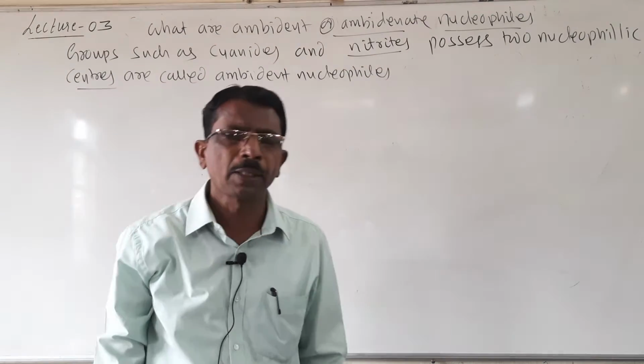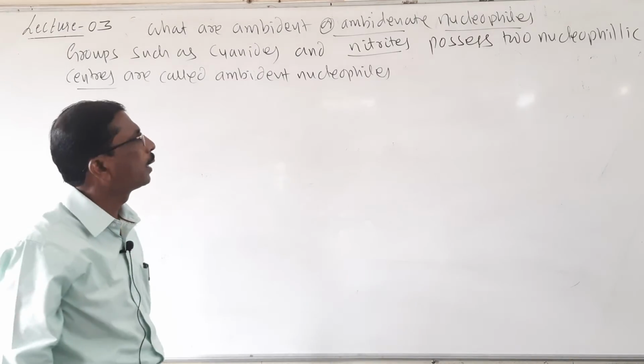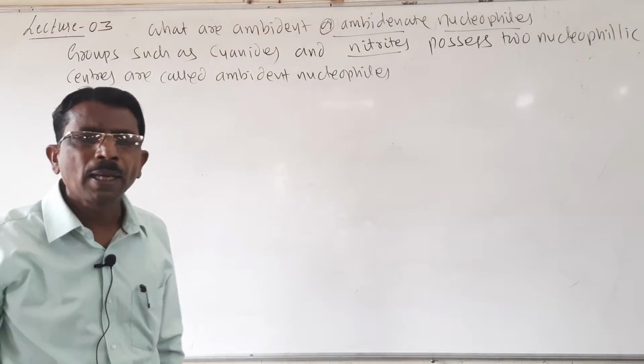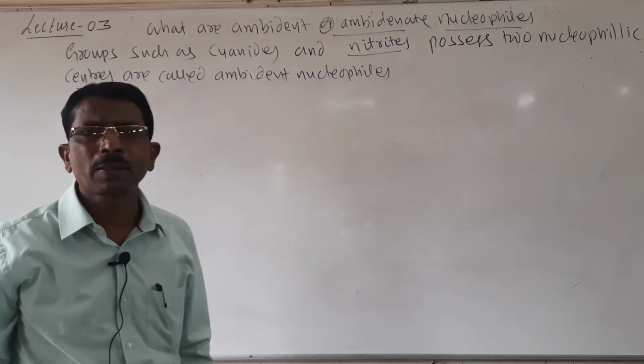Look here students, this is the answer. They possess two nucleophilic centers and are called ambident nucleophiles.